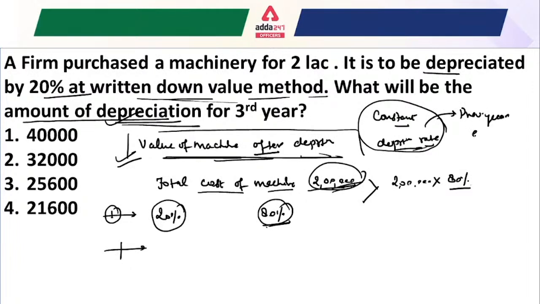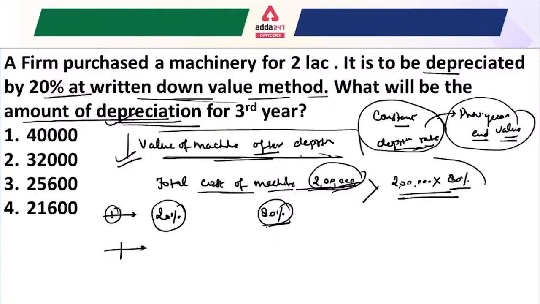This is a very important term here. So after the first year the value would be this 80%, and now the 20% for the second year is applied on this value.